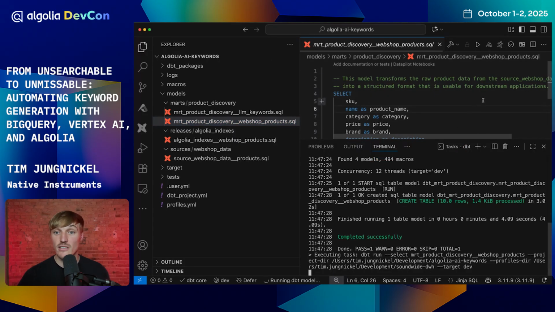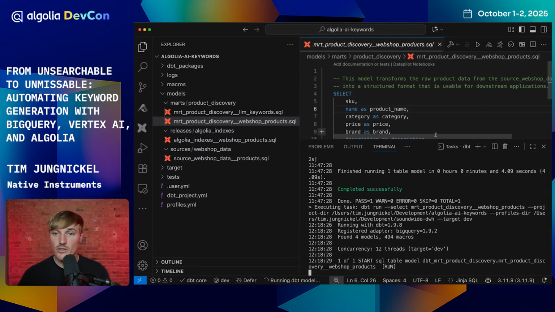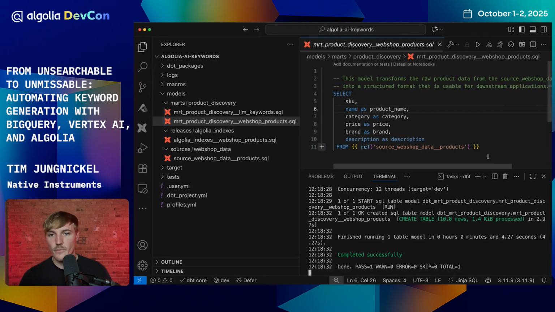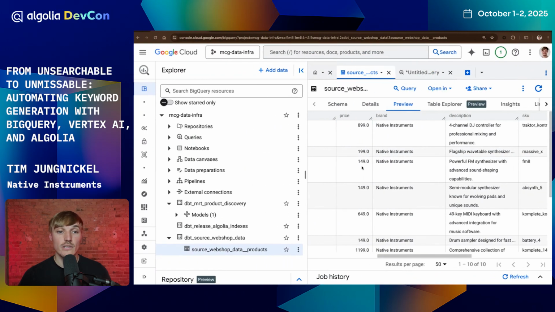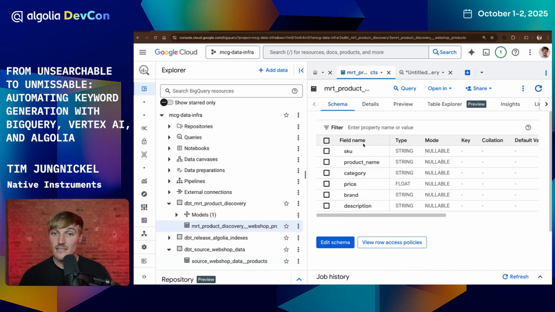With dbt, I can essentially apply this and create a table in the data warehouse. For those of you that are familiar with infrastructure as code, with Terraform, this is essentially the same thing, but with tables in the data warehouse. So I just applied this very transformation. If I go back to our data warehouse and refresh the tables, we will find that there's now a new model called Mart Product Discovery Webshop Products, which is exactly applying our data transformation. For those of you that checked carefully, it's no longer called name, it's now called product name as a result of this transformation. All right, the next step is to apply AI keyword generation.